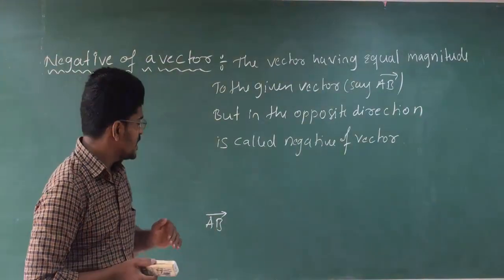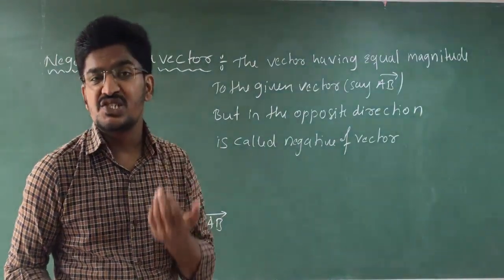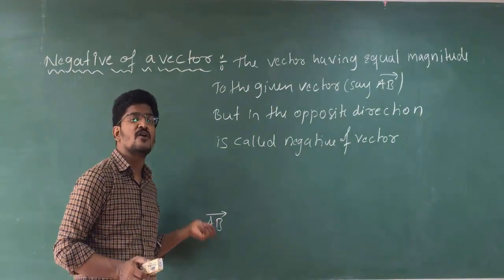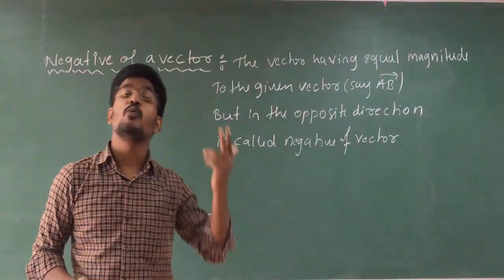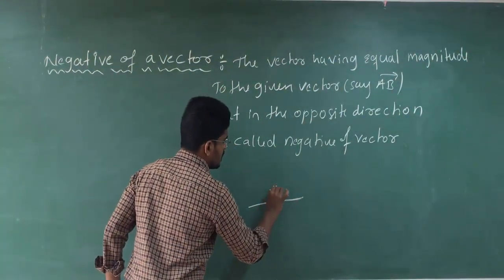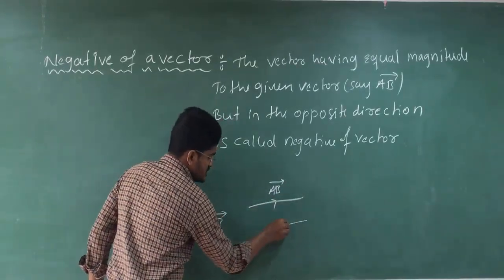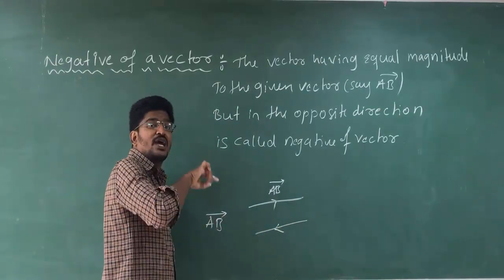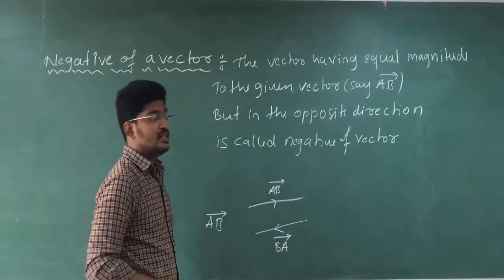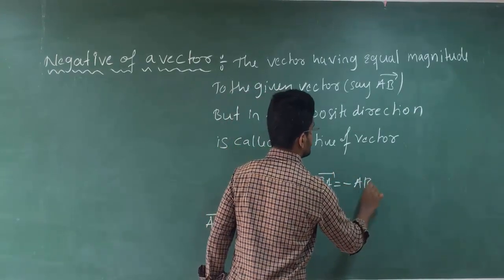Clear? That means vector AB will be given to you. So if you want to find the negative of vector AB, it will have the same magnitude as vector AB but in the opposite direction. That means if this is your vector AB, this will be the negative of vector AB, that is from B to A. Clear? That means vector BA will be equal to negative of vector AB.